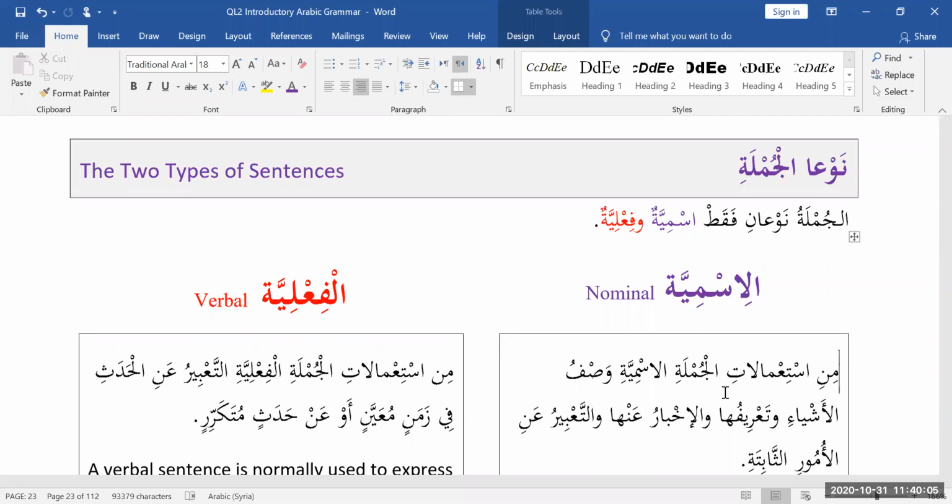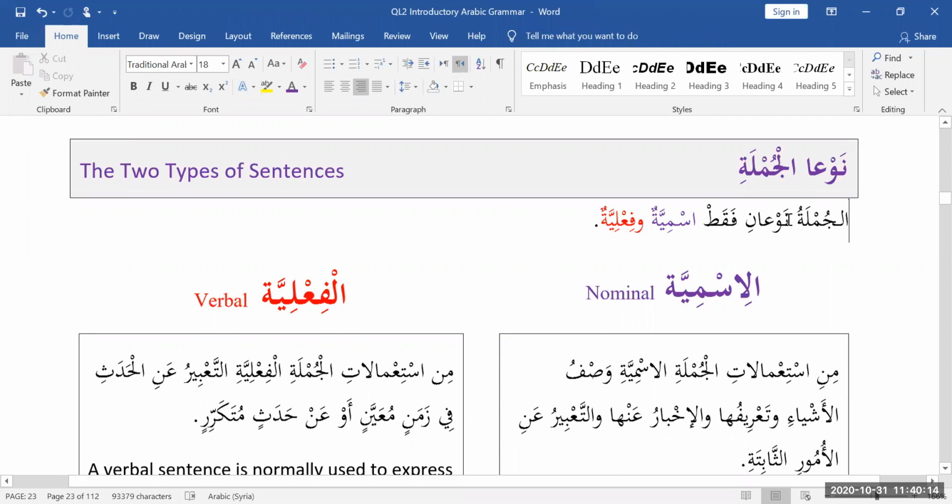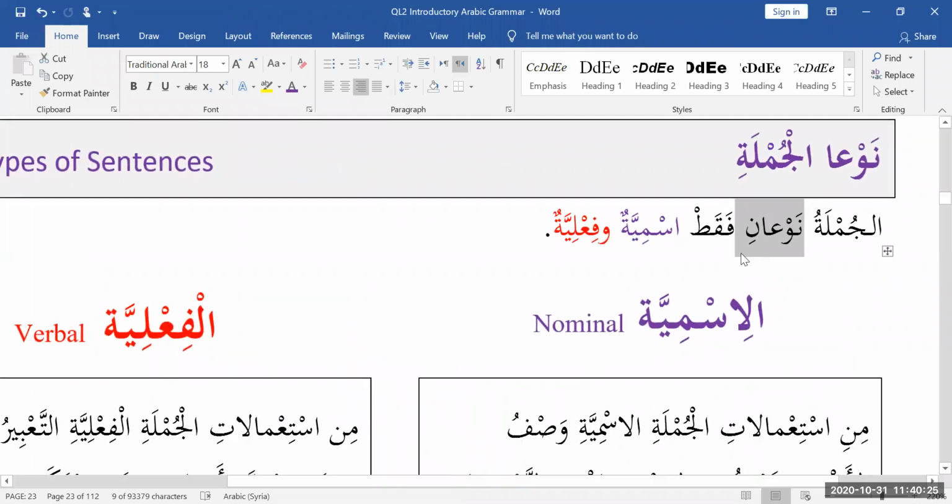So let's now continue on with the lesson for today, which is the two types of sentences. Al-jumla. Bismillahir Rahmanir Rahim walhamdulillahi rabbil alamin. Al-jumlatu, the sentence, naw'ani faqat, is two types only. Faqat means only.